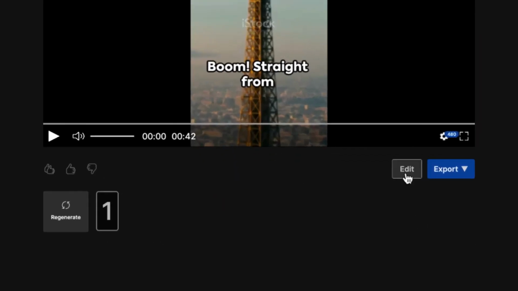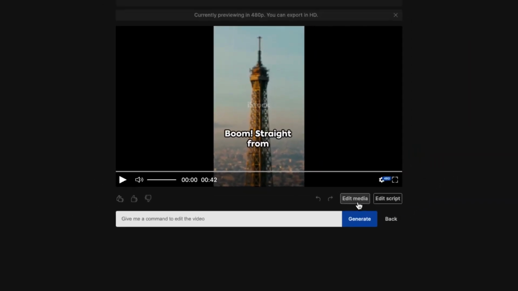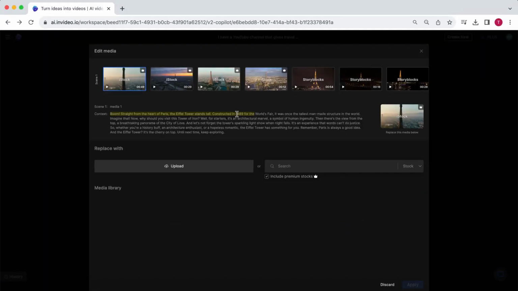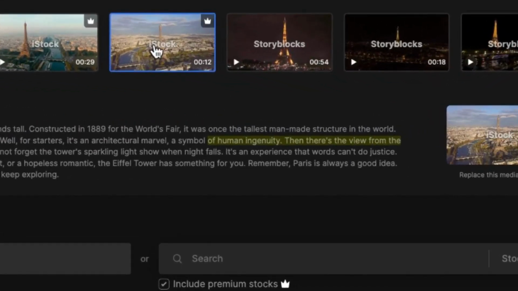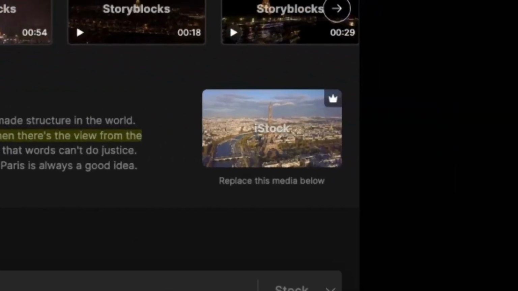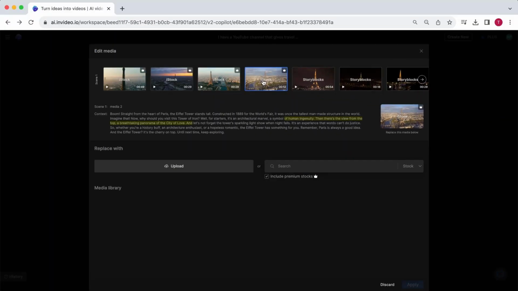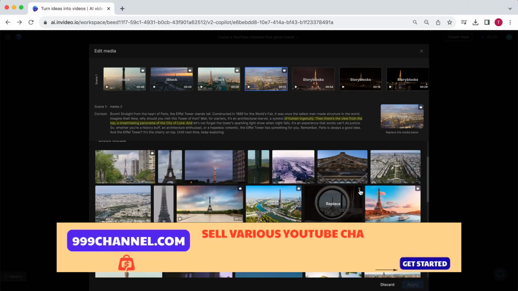To do this, you want to go to Edit. At Edit Media, for instance, you can manually change the footage and videos selected. So at this point, the voiceover is talking about the view from the Eiffel Tower, but it is showing the Eiffel Tower itself. So let's change that to the actual view from the Eiffel Tower. Simply select the footage and describe what you want to show instead. Then choose something that you like and select Apply.